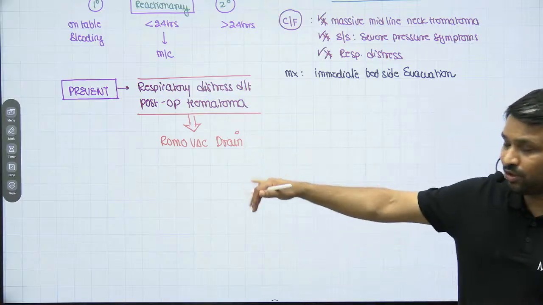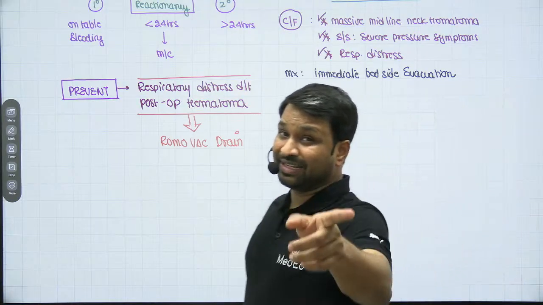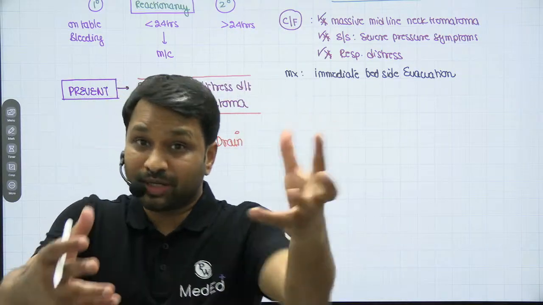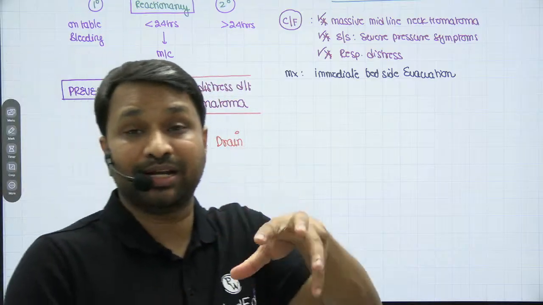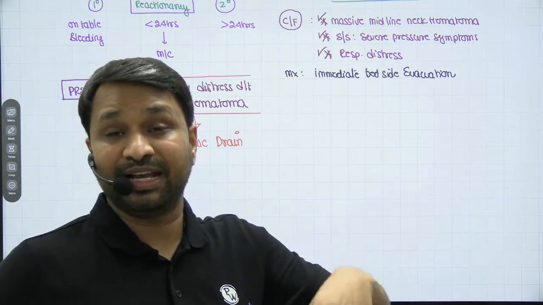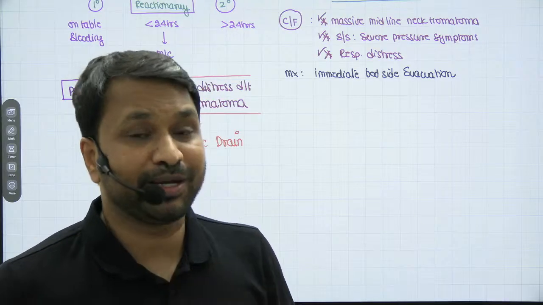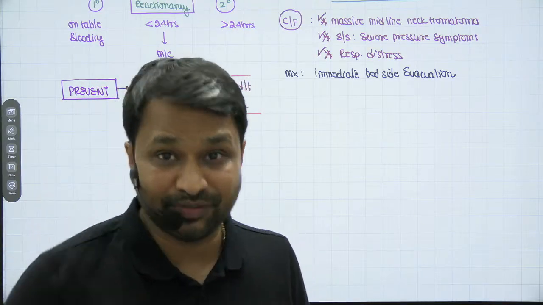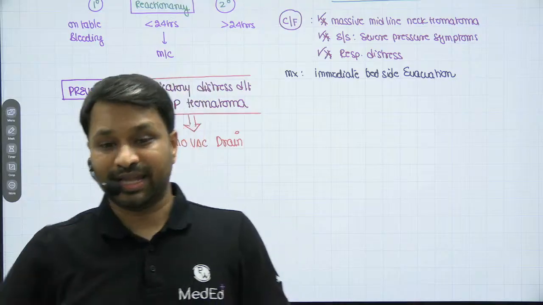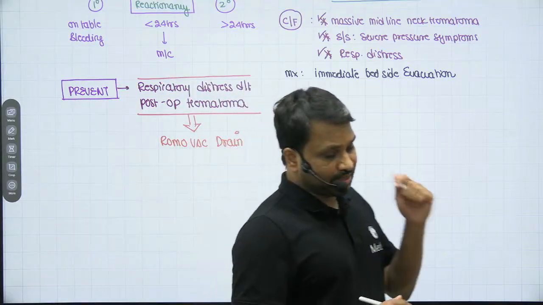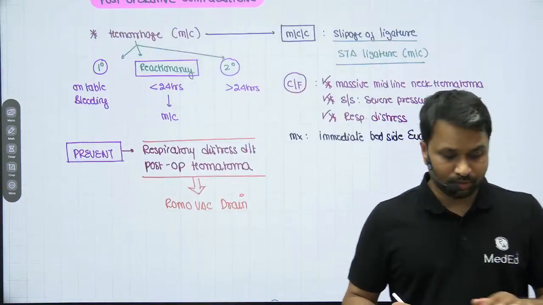So when you put a Romovac drain, I'm not saying that it will prevent the hemorrhage. No. But because it sucks all the blood into that drain system, I know the drain is filling up. That tells me that the patient is having an active bleed. It does not cause respiratory distress. With that drain in situ, I can shift the patient back to the OT, re-explore, ligate, and be done with it. Okay? So yes, you can prevent it by your Romovac drain.